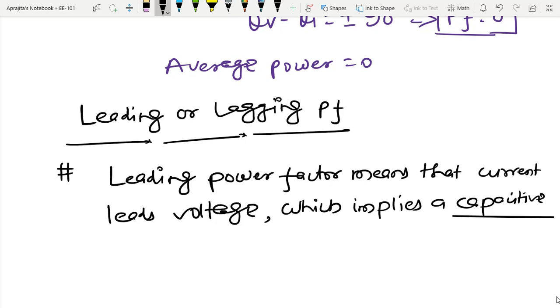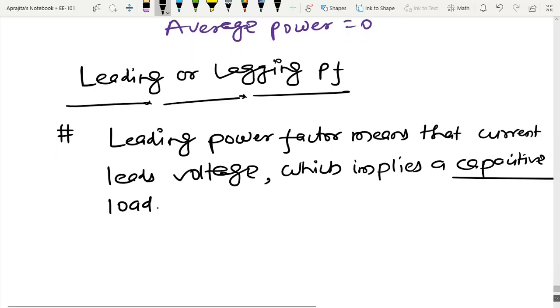We have already seen this kind of thing during the discussion of the capacitive circuit.